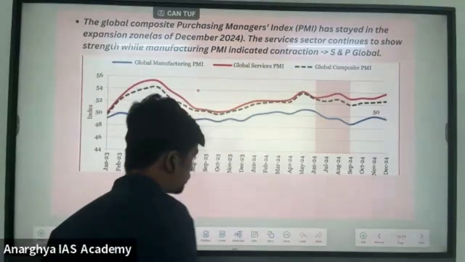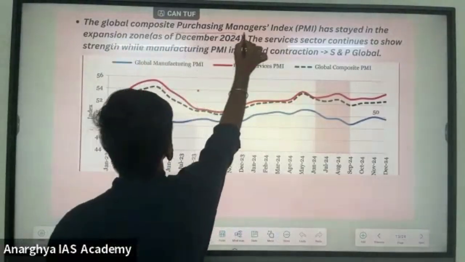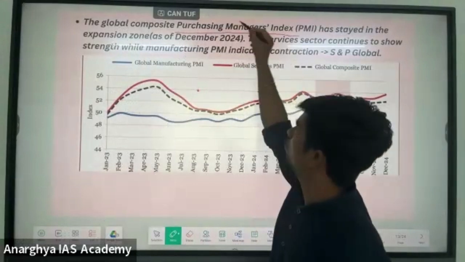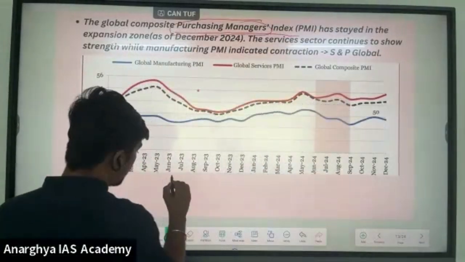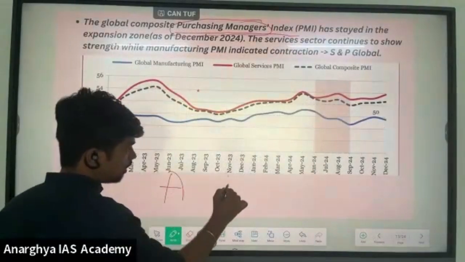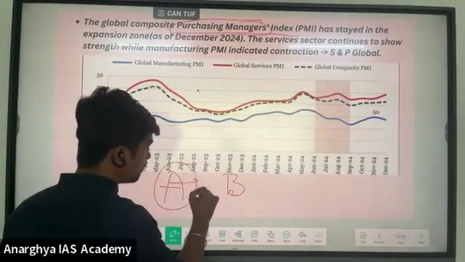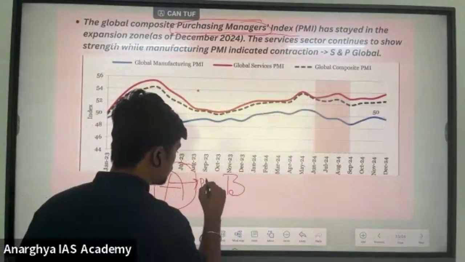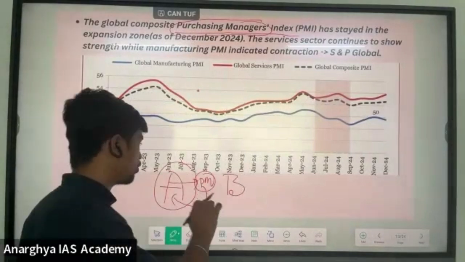There is another index called the Global Composite Purchasing Managers Index. What are these purchasing managers? In company A and company B, there are purchasing managers who purchase the inputs for the company, it may be raw materials or anything.